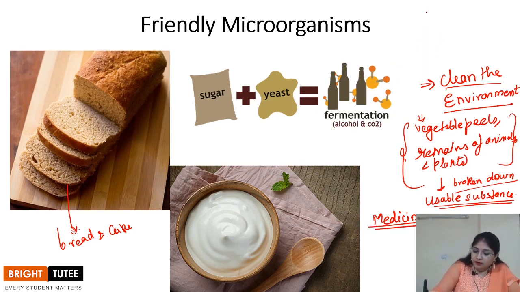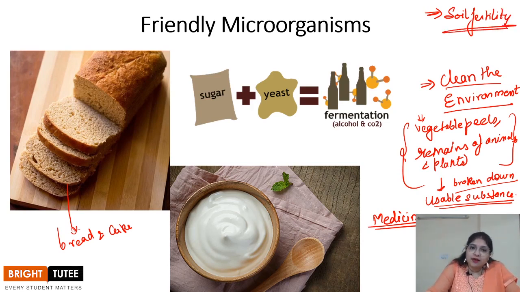Then apart from that, they also have a role in soil fertility. How do they have the role in soil fertility? Because they are able to fix the nitrogen that is present in the environment, which is in a non-usable form for the plants, right? So the nitrogen which is present in the environment is in gaseous state and thus cannot be used by the plants. So these microorganisms increase the soil fertility by fixing the nitrogen. So these are the few things through which the microorganisms are useful for us, and that's why we call them friendly microorganisms.